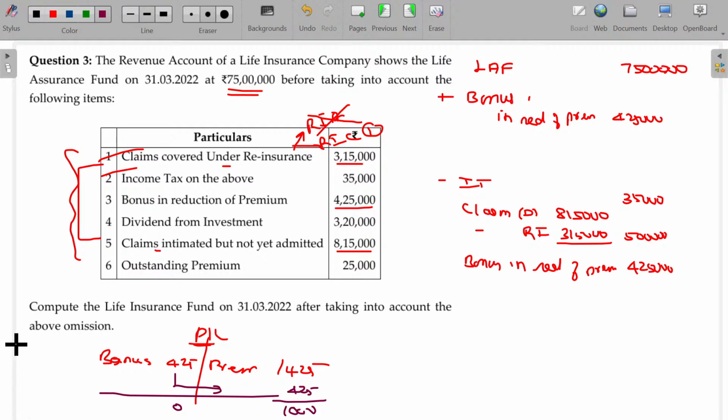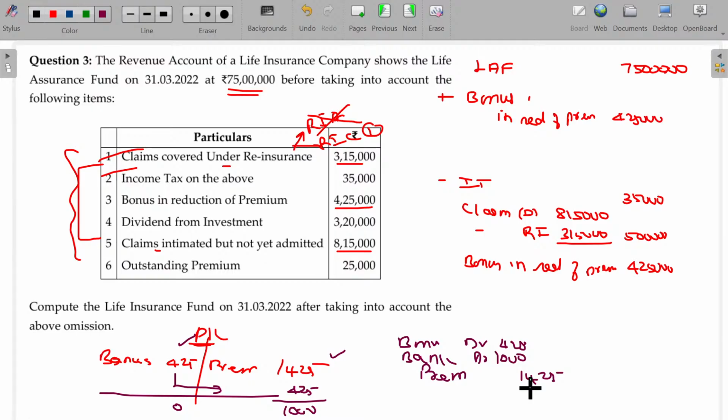Actually, bonus 425 should be there. Premium 1,425 should be there. While collecting the premium, premium account credit, 1,425. While paying the bonus, 425 is payable, but net payment being receipts being bank, how much? Only 1,000. This net amount is transferable to the P&L. That's the logic. The bonus is cancelled, premium is also cancelled. Net value 1000 is shown.